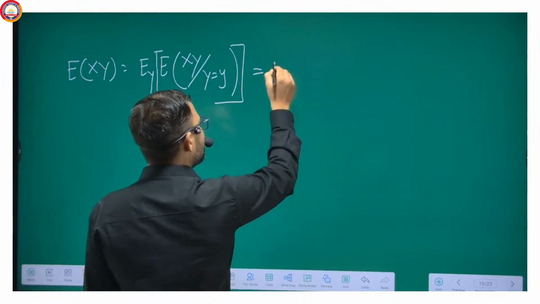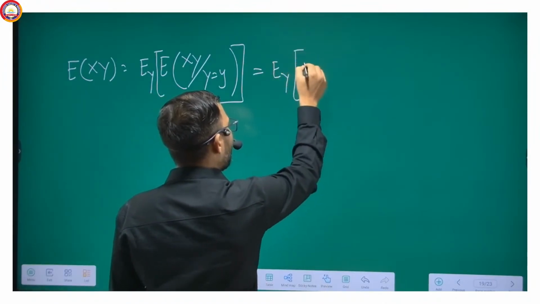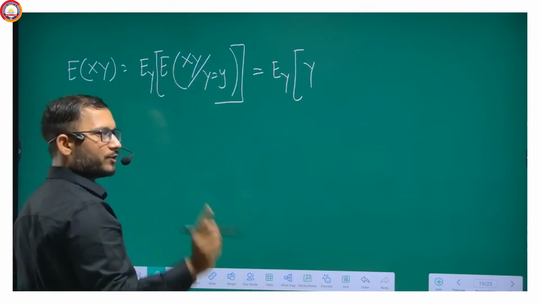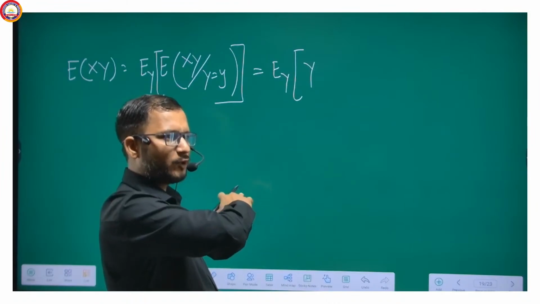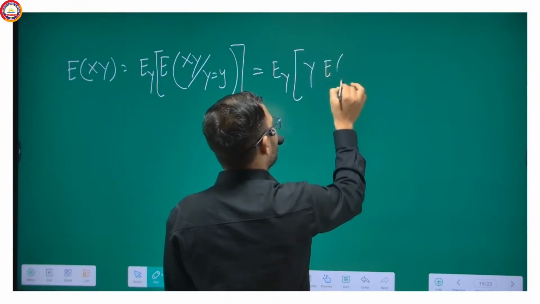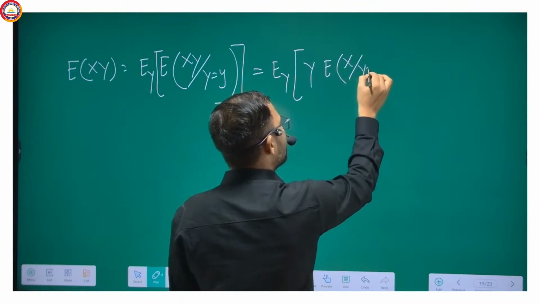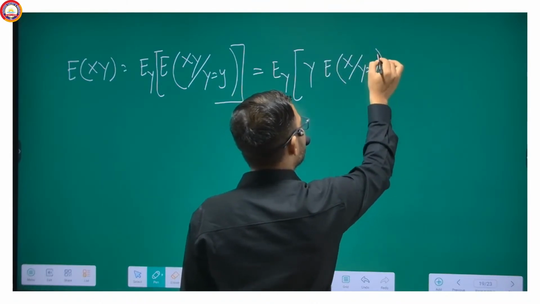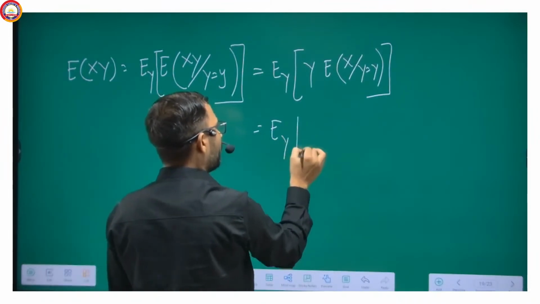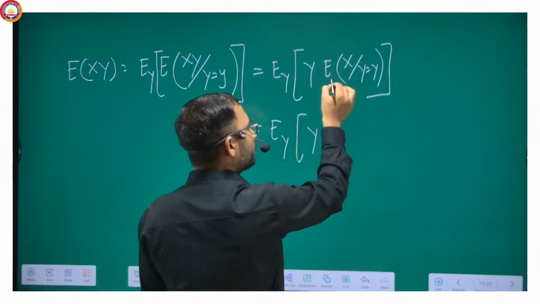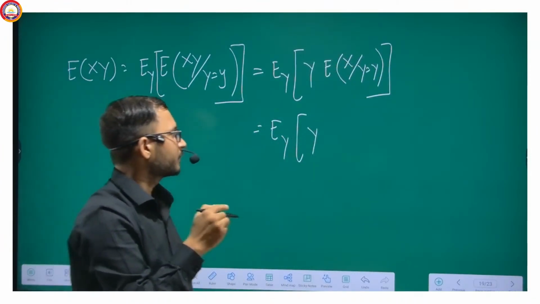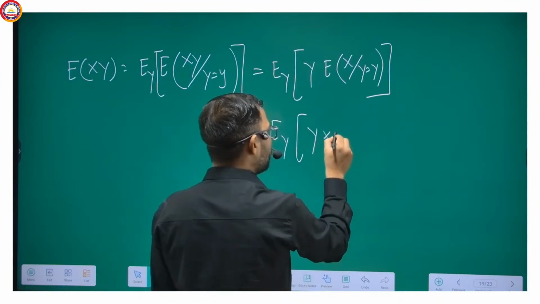So this is expectation over y of y, and because y is given, y became constant here. That's why I have put it outside the expectation, and then it is expectation of x given y equal to y. Getting my point? And so this is expectation over y of y, and this we have already found out as 12y in the first question. So this is y into 12y.